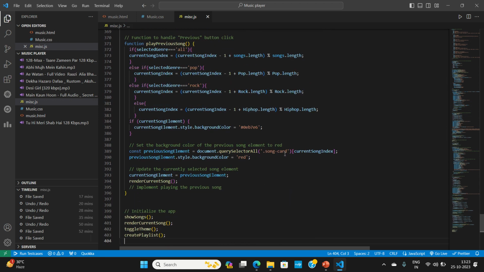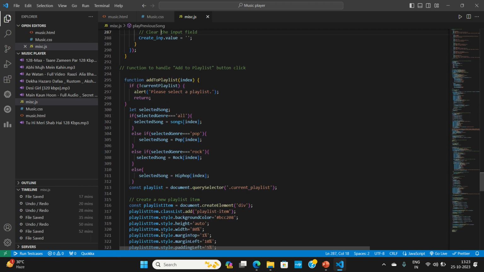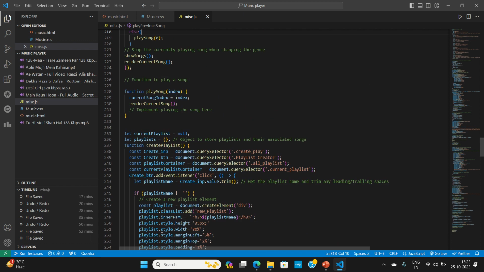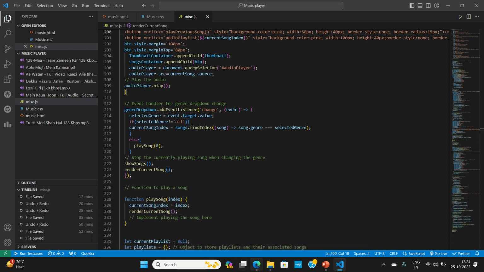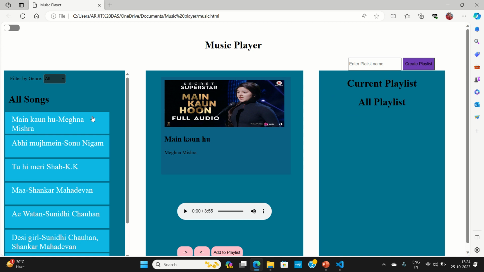Same way the previous song, render current song as you see, and then here I have called all the functions. This create playlist function, as I have shown you, when I click the create playlist button, it will create a new playlist for me. So that was all about my new app. I am refreshing it again. So this is my new app.